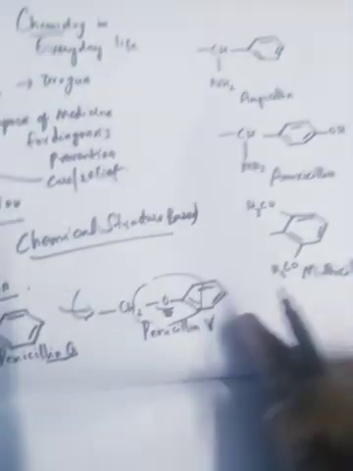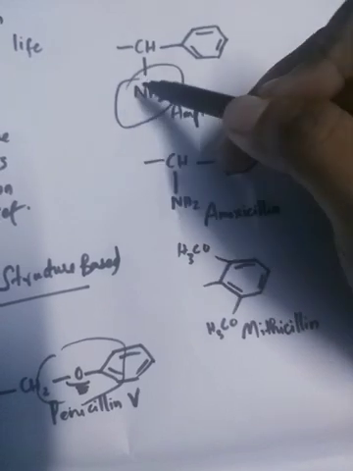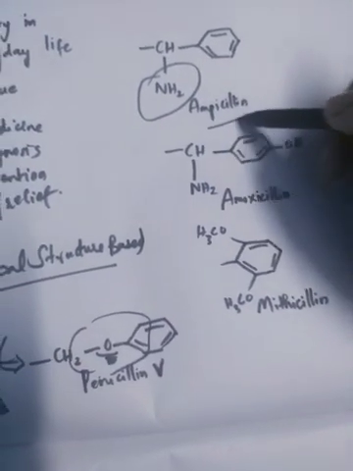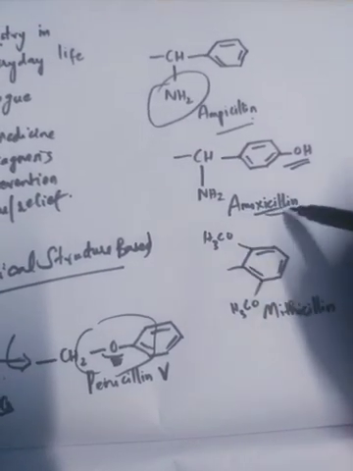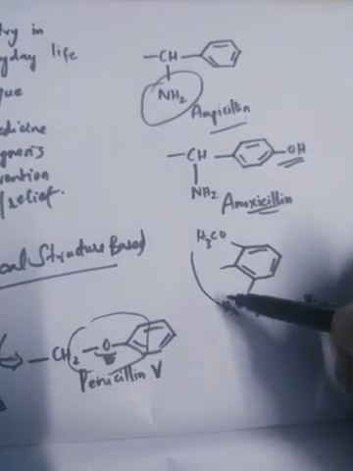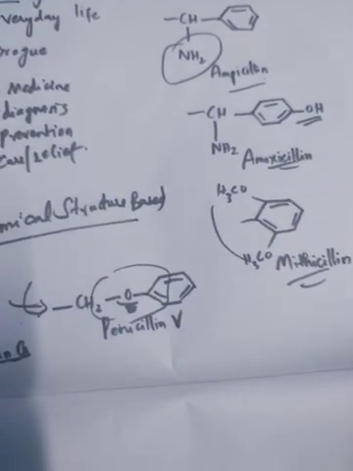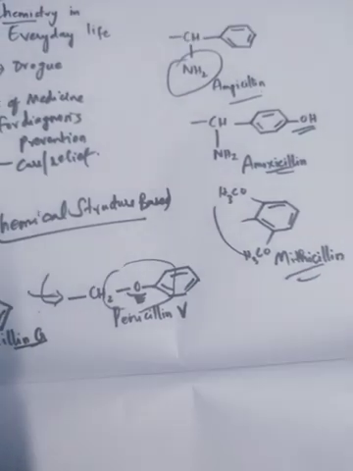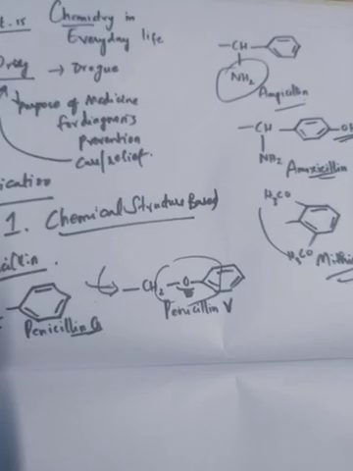of the chemical turning into another drug. Now if we see ampicillin, we can clearly see that the O is replaced by NH2, so we are getting ampicillin. If we add OH, alcohol type, it will become amoxicillin. If we put CH3O, that is some ether compound, it will become methicillin. So this is about the classification of drugs based on structure.